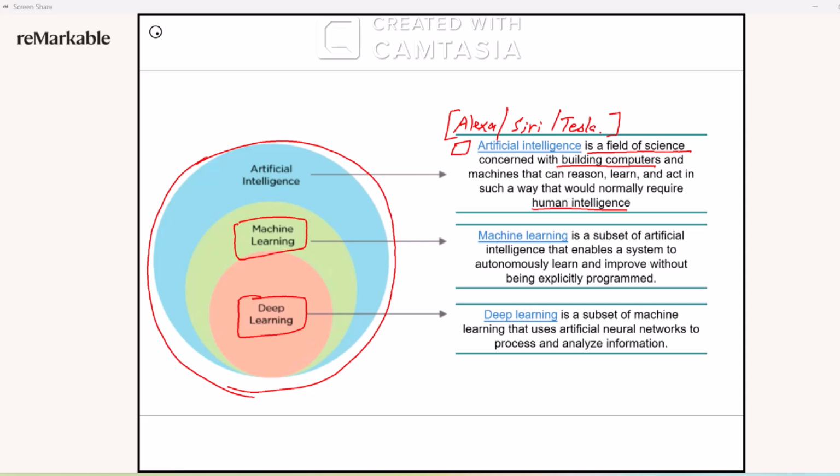Now if we go to machine learning, it is a subset of artificial intelligence that enables a system to autonomously learn and improve without being explicitly programmed. When we say autonomously learn, it means whenever we provide any historical data, it calculates some future data based on historical data. For instance, personalized recommendations on a streaming platform like Netflix.